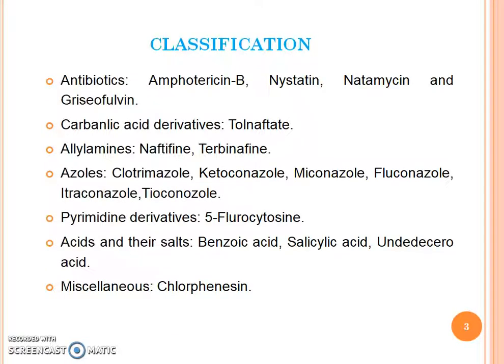Classification. Antifungal antibiotics, for example, amphotericin B, nystatin, natamycin and griseofulvin. Carboxylic acid derivative, for example, tolnaftate. Allylamines, for example, terbinafine. Azoles, divided into two: imidazole and triazole derivatives. Imidazole derivatives, for example, clotrimazole, ketoconazole, miconazole. Triazoles, for example, fluconazole, itraconazole, terconazole.